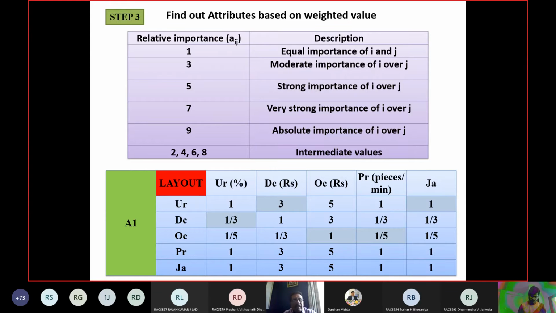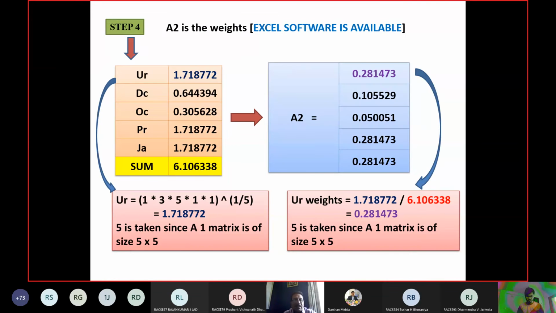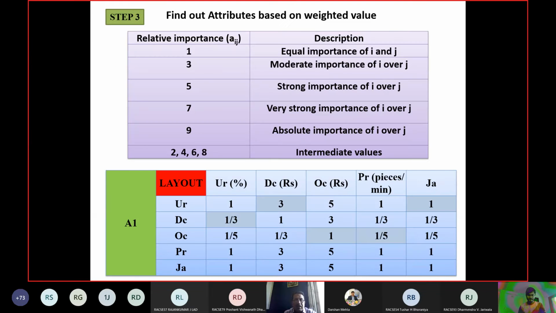Once you have A1, the next step is to see UR, DC, OC, PR and J, and how UR is obtained. In the first row, 1 into 3 into 5 into 1 into 1, whole raised to 1 by 5.